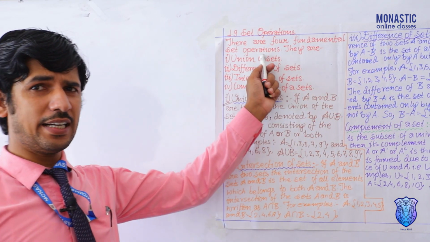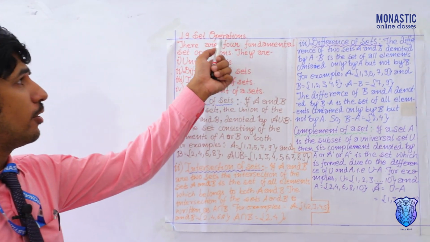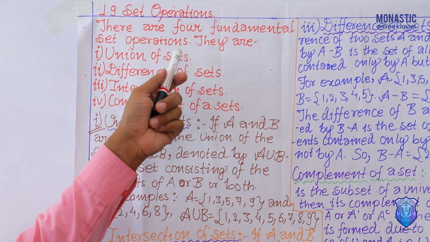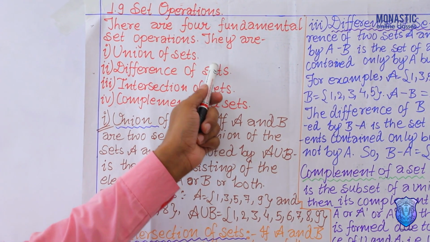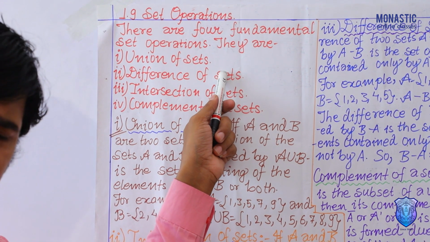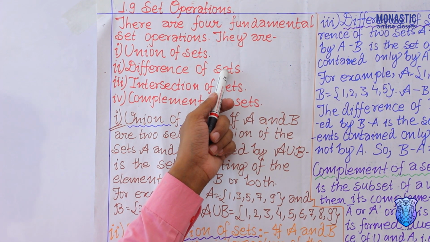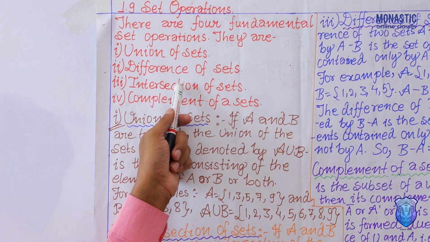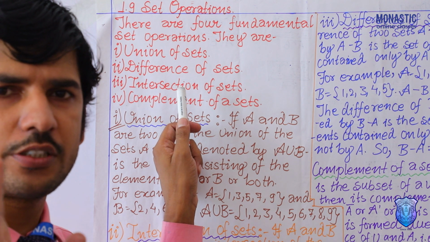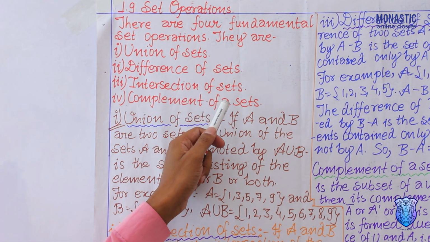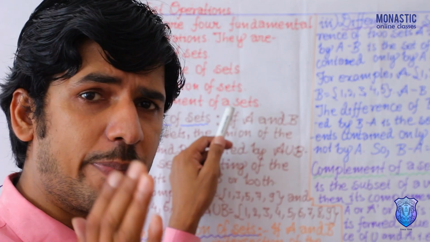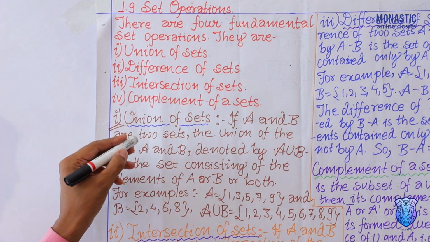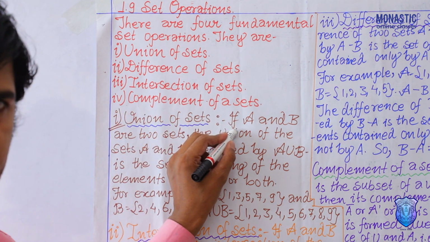Okay, see, after that our next topic is set operations. In set operations, there are a total of 4 fundamental set operations. So what are they? The first one is union of sets, second one is intersection of sets, third one is difference of sets, and last one is complement of sets. About these four fundamental operations we are going to discuss. From that, the first topic is union of sets.